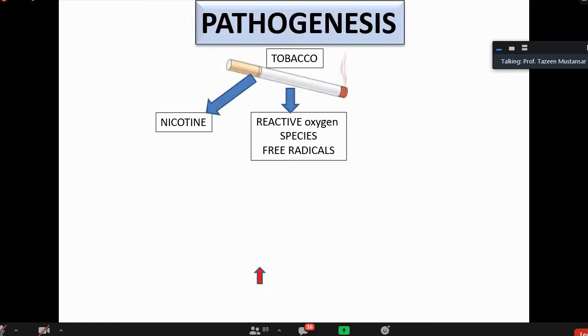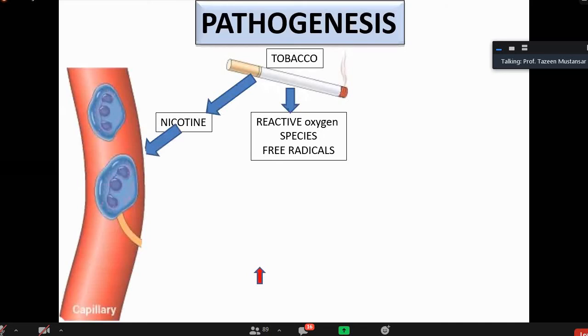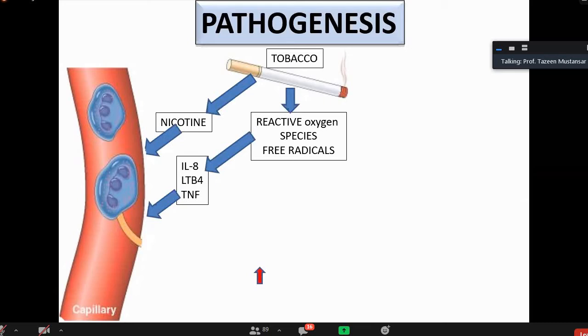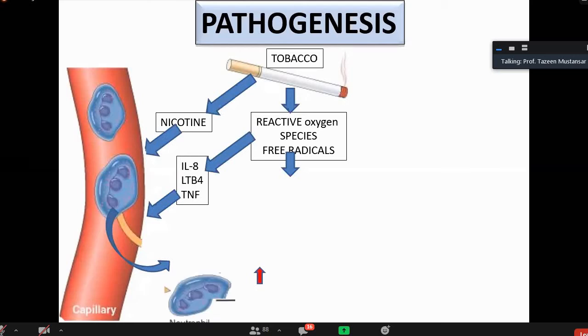You have read it in the cell injury chapter in the foundation module. Now, what does this nicotine do? It causes activation of macrophages present inside the capillaries. The reactive oxygen species and these activated macrophages release inflammatory cytokines: interleukin-8, leukotriene B4, and tumor necrosis factor. This causes activation and recruitment of neutrophils there.